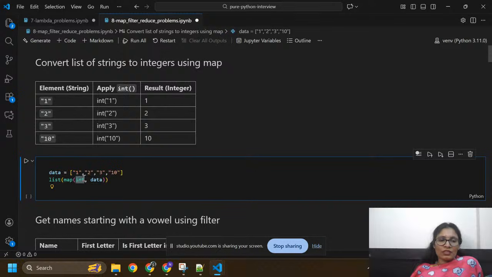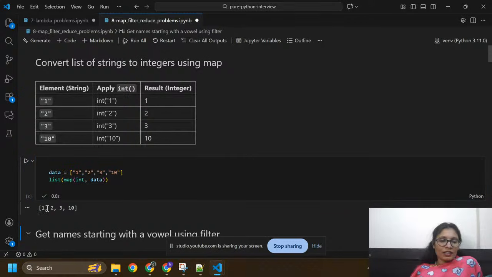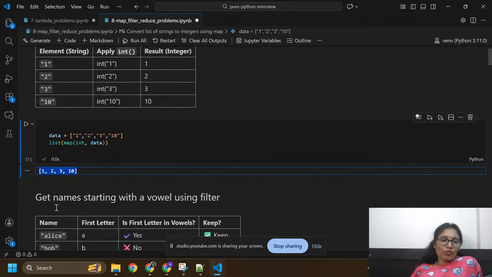These numbers, 1, 2, 3, and 10, are strings because they have double quotes. I'm just passing this data, and I got the numbers as integers like this, by using map. Now let's move on to the second question.